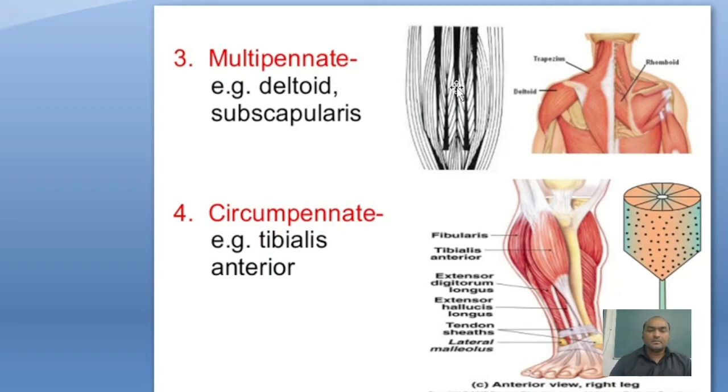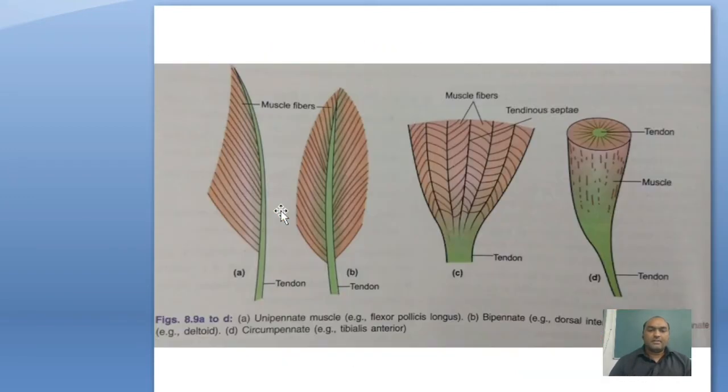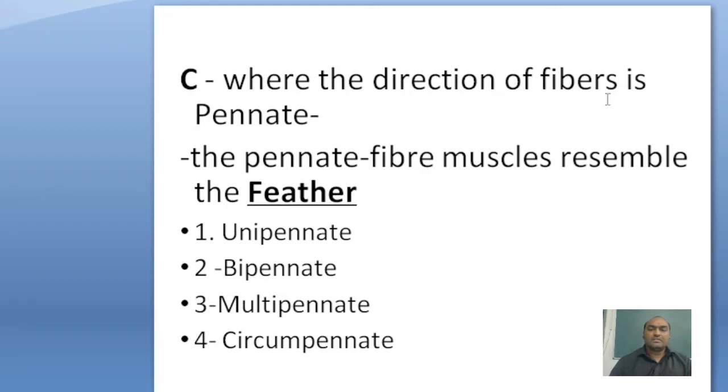And last, according to pinnate classification, is circumpinnate. In this type, the tendon is central and all around, on the circle side, there is muscle fiber. Example is the tibialis anterior muscle. So these are the subtypes of muscle fiber that is pinnate type. Pinnate means feather-like, a bird's feather-like arrangement.